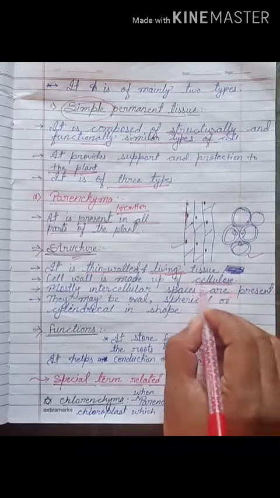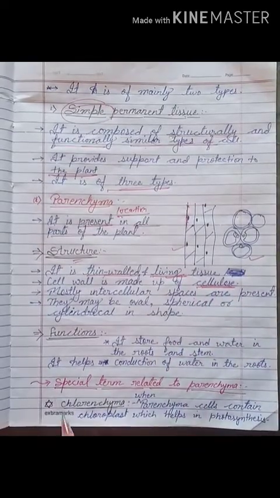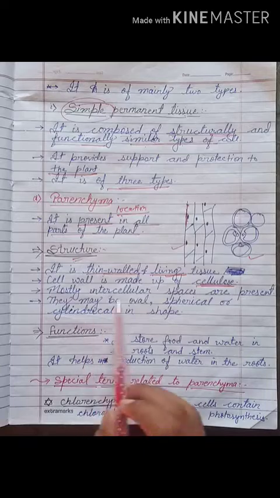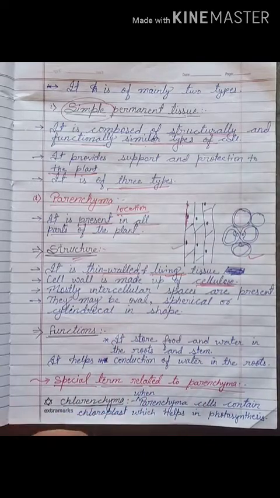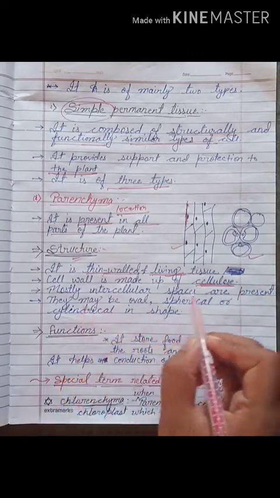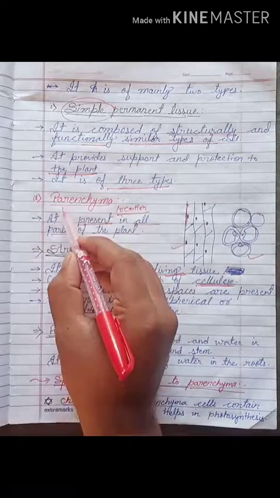It is most important, my dear. You should remember this point, because each type of permanent tissue has a different cell wall. So remember that cellulose is the component of the cell wall in parenchyma.